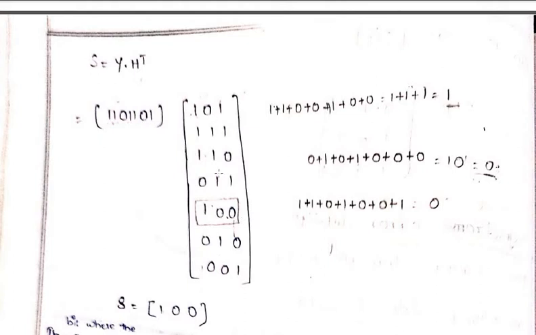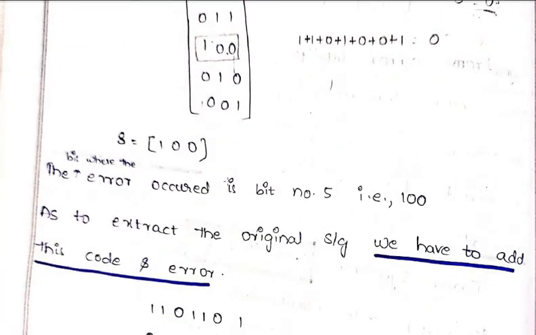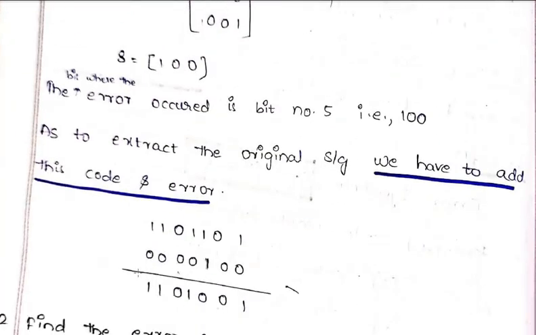Count the position of that particular one. You will be getting a particular position in the original message signal. You have to add the error there, and you will be getting the exact output. So this is how you are going to find the error, and also you are reducing the error.